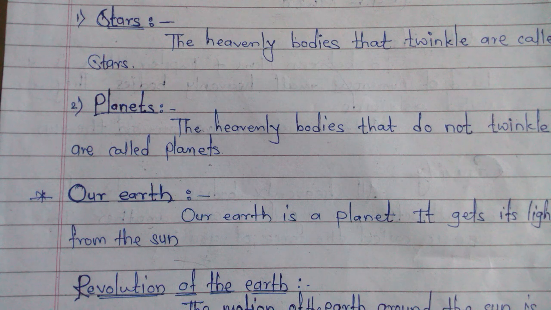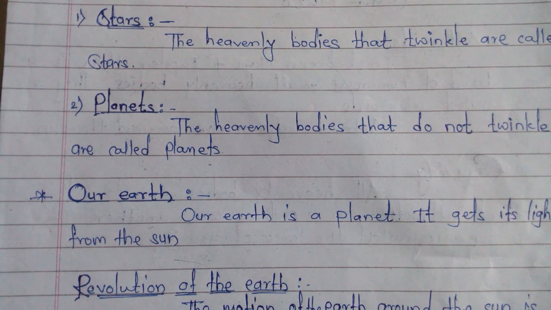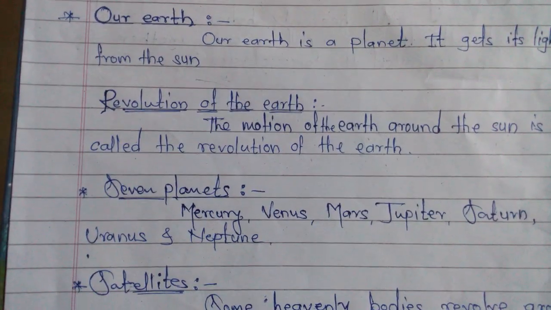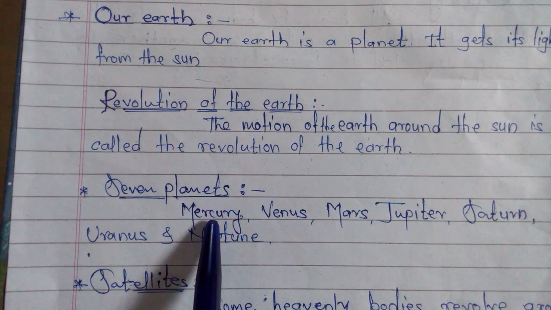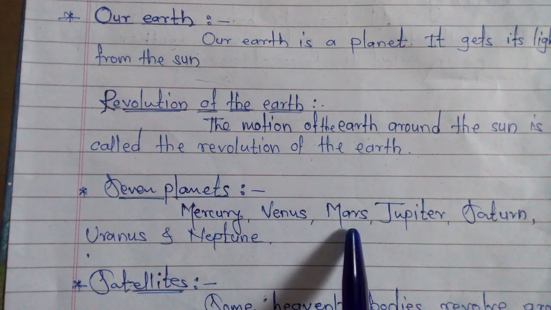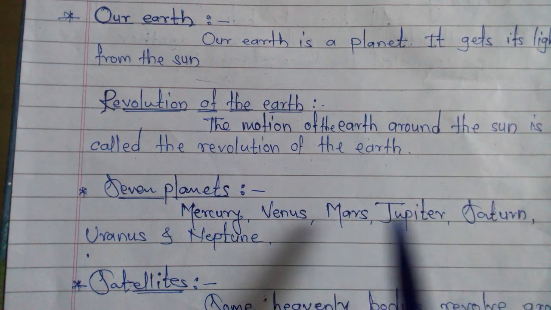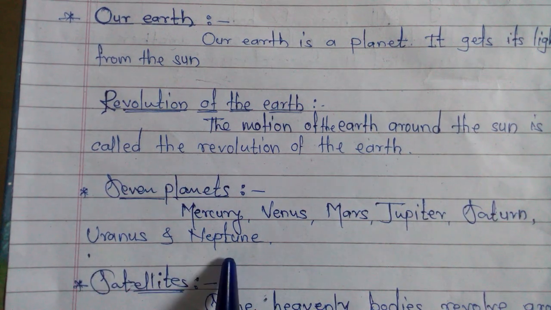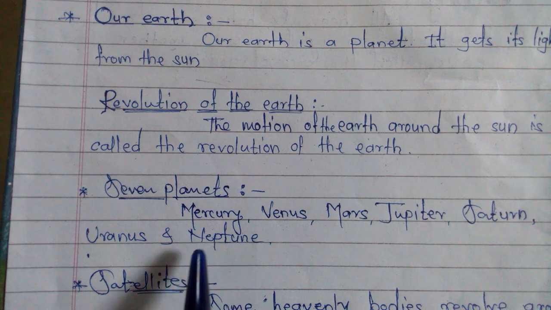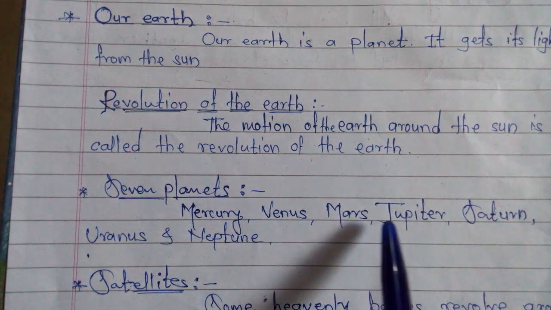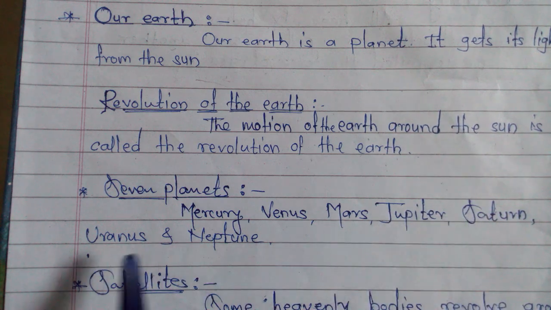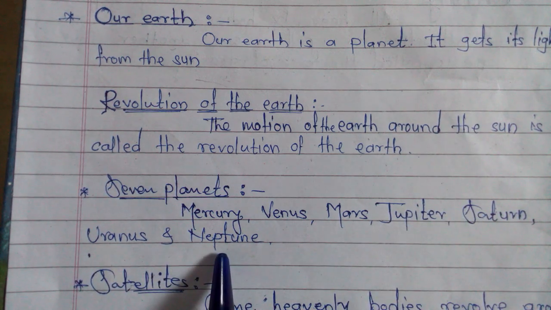Okay. Then today we are going to take more information about the 7 planets. Which are the 7 planets? See, Mercury, Venus, Mars, Jupiter, Saturn, Uranus and Neptune. These 7 planets are there.